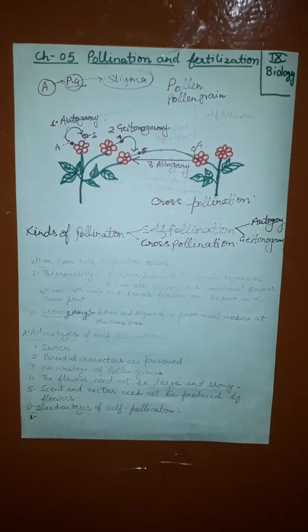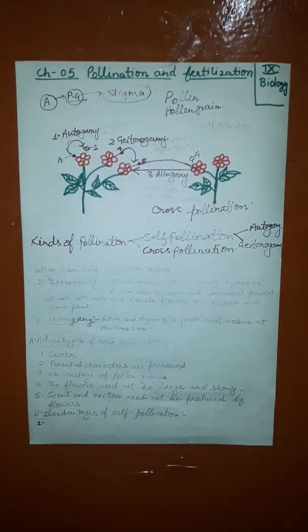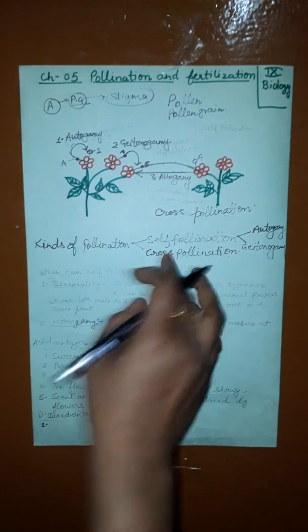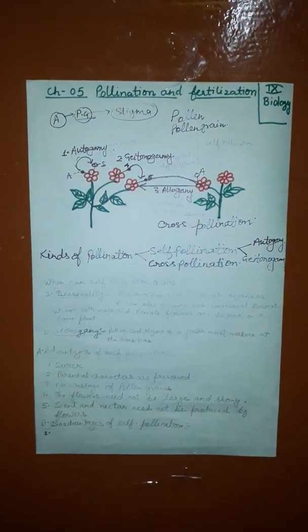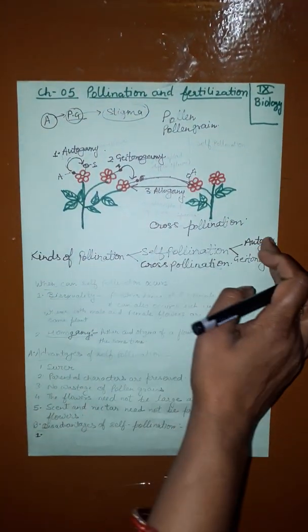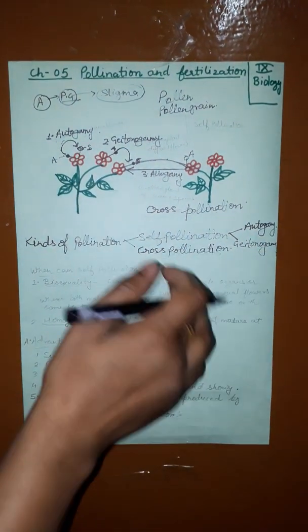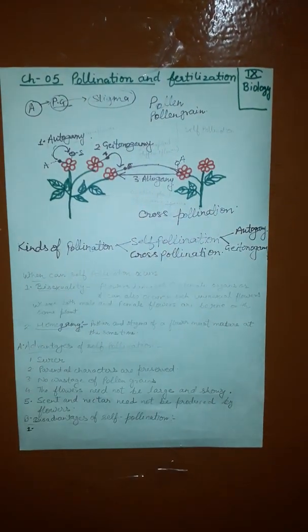Now pollination may be broadly categorized into two types, self and cross pollination. Self pollination is again of two types, autogamy and geitonogamy, and cross pollination is also called allogamy.